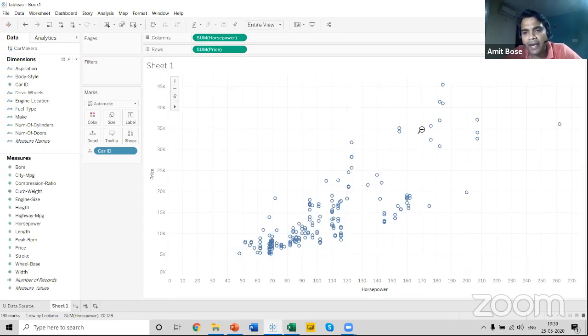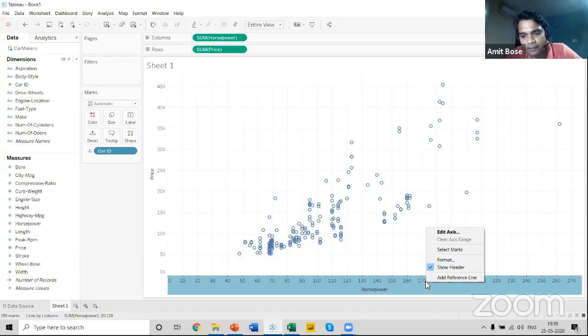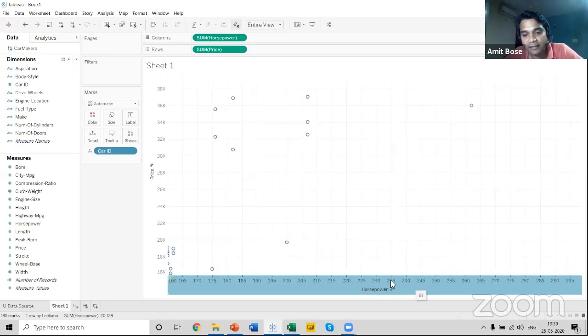Now coming back to the point, if I want to buy a car which is more than 170, I just want to know the price of the cars within that range, correct? So for that, you can just go to this x-axis, do a right click over here, and there will be an option called edit axis, and there's also an option called add reference line. How do I do it? Go into the x-axis.